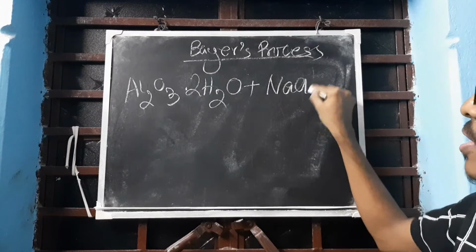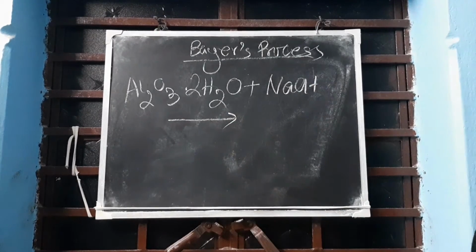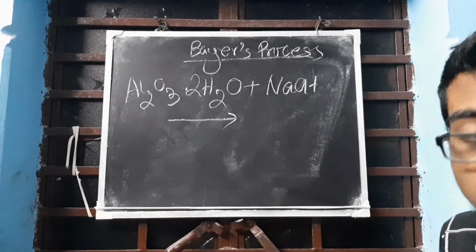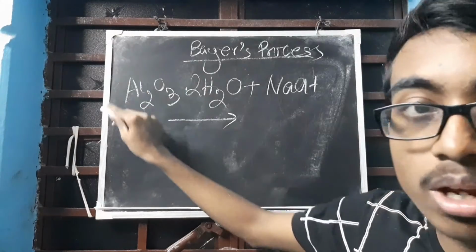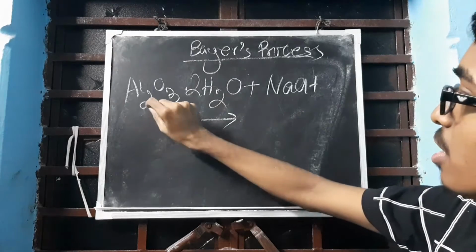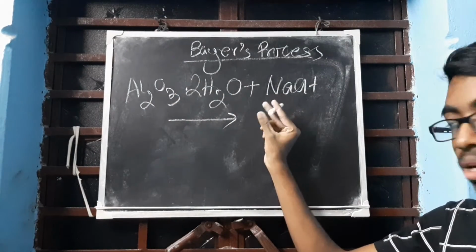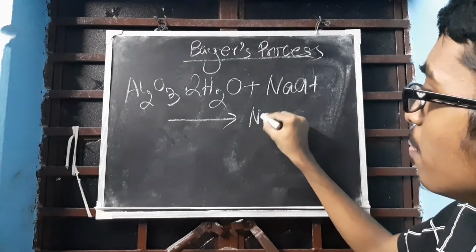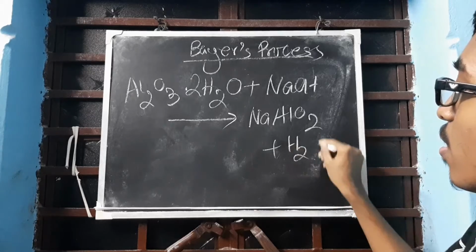Having added sodium hydroxide, what will be the resulting product? Sodium metaluminate. Aluminium oxide is an amphoteric oxide, and an amphoteric oxide reacting with a base forms salt plus water. The salt is sodium metaluminate, so it will form sodium metaluminate and water.